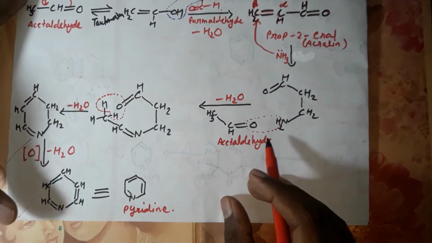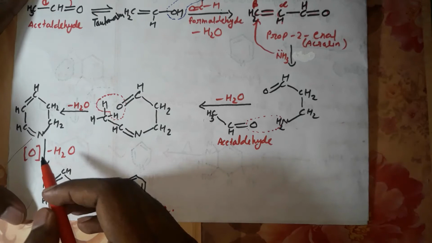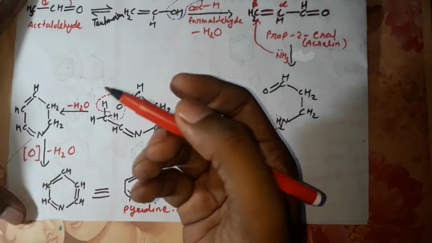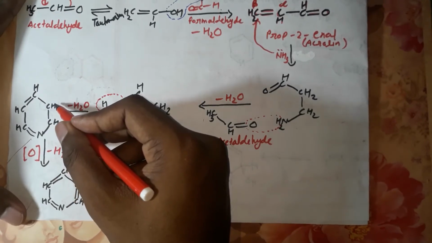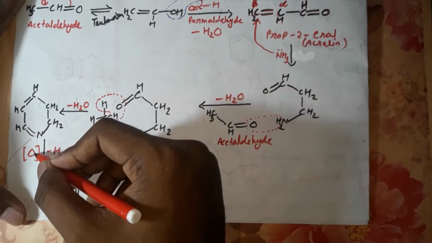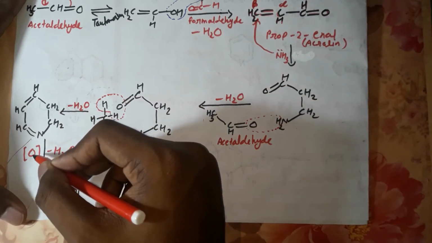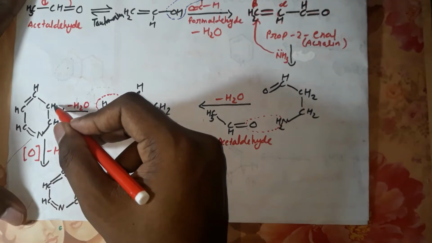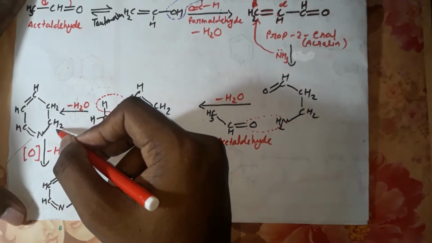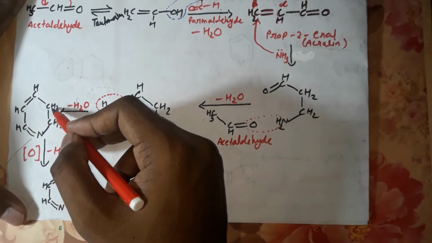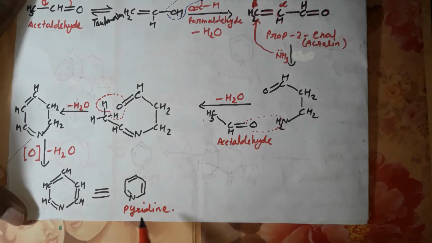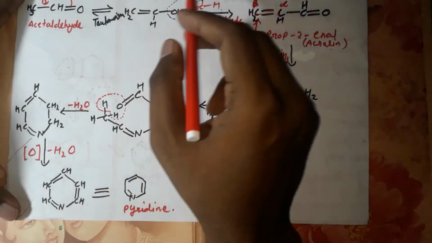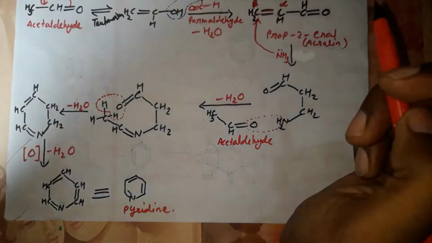Okay, and in the next step it will react with an oxidizing agent and be oxidized. This hydrogen will go unsaturated, meaning this hydrogen will be released by reacting with this oxidizing molecule and form a water molecule, and one hydrogen from this position and one hydrogen from this position are removed and form a double bond. Okay, so it will become a structure like this, and this is the structure of pyridine. You can draw the structure like this also. So this is the Chichibabin synthesis method. I hope you have understood it all.